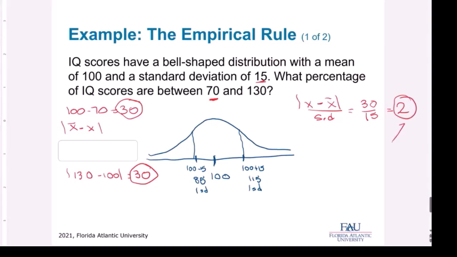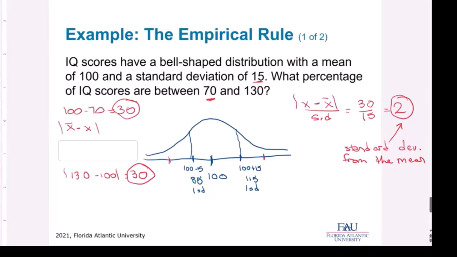This is 2 standard deviations from the mean. And if I add 15 more, I'd be 130. If I subtract 15 more, I'd be at 70. 2 standard deviations. How much data is between these 2 numbers? Using the empirical rule, we know it's 95%.